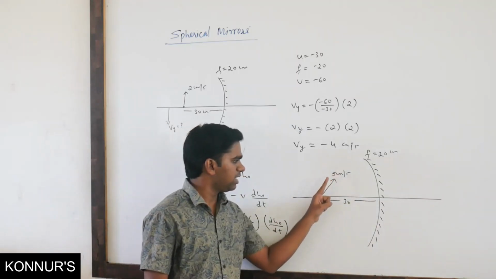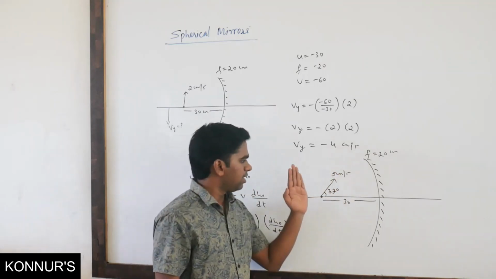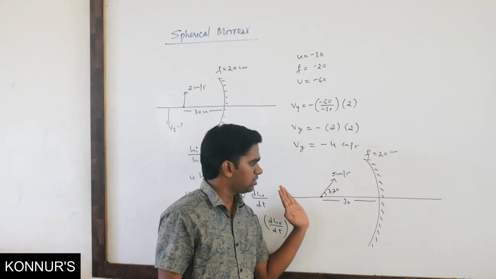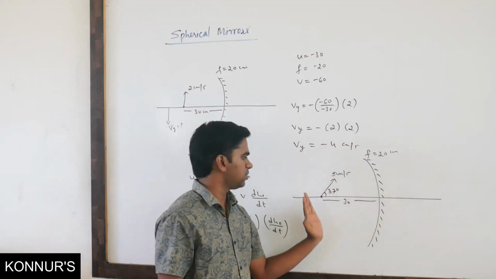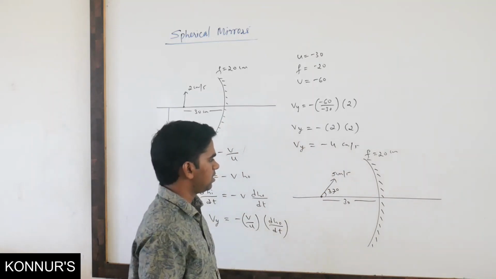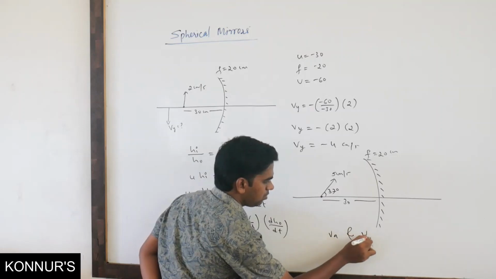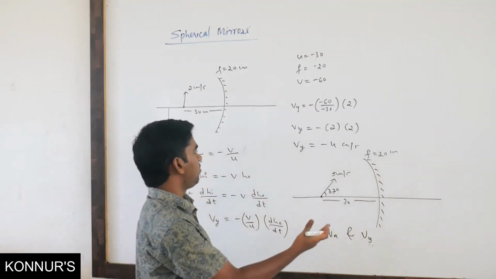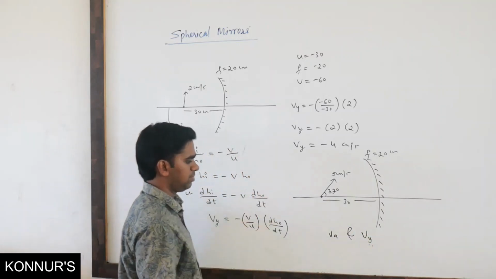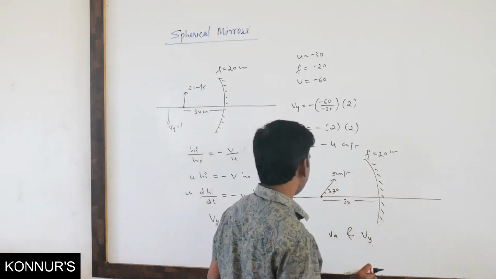It is moving in this direction, suppose making some angle, 37 degrees. Its velocity is changing, or it is moving along the x-axis also, and along the y-axis also. So what can we do here? They will ask you to find both Vx and Vy. Vx you can find easily with the help of the previous formula. Suppose now the mirror is kept constant, it is not moving.